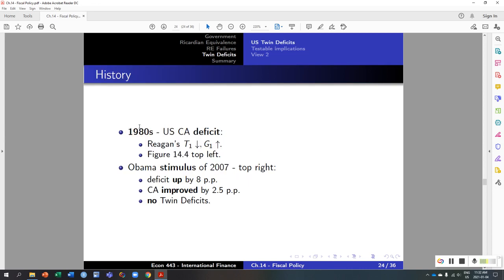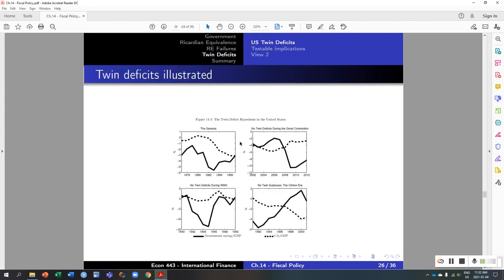So let's have a look at the history of those deficits and see if we have other periods than the 1980s where the US budget deficit led to a current account deficit. So in the 1980s, this is the period we've been talking about so far, President Reagan's tax cuts and increase in the military spending led to those deficits. This is figure 14.4 on the top left. The evidence is right here.